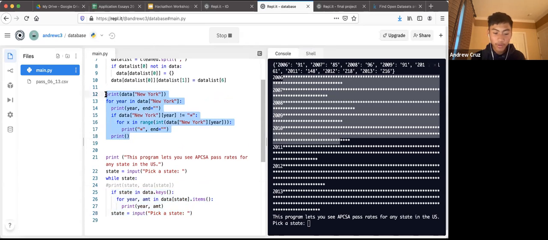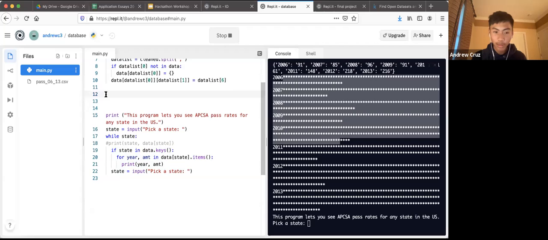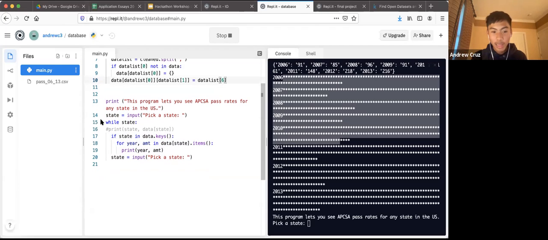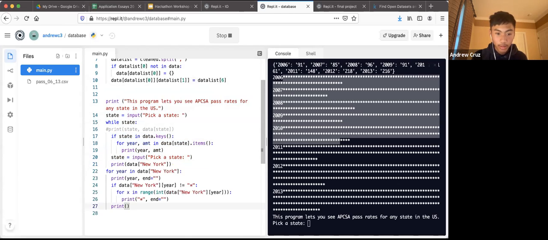Feel free to copy and paste that whole block of code at the top, and then put it into this area right here. So you would just put it right there.